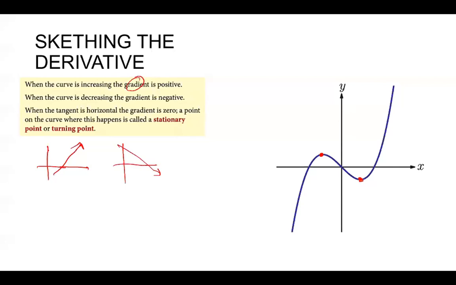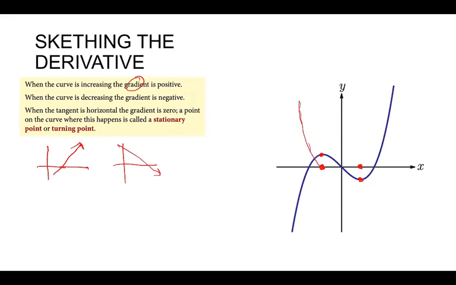Before this point, the curve is going up, which means the derivative function must be positive. And at this point, the derivative function must be 0. That means the graph will pass through this point and also this point. Since the curve is increasing before this point, the derivative should be positive, so here we have the positive curve.